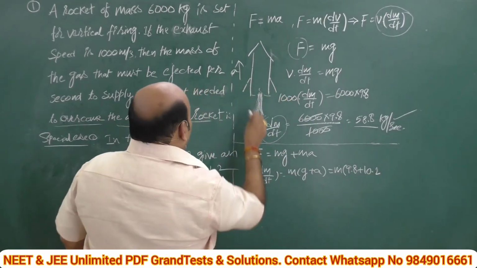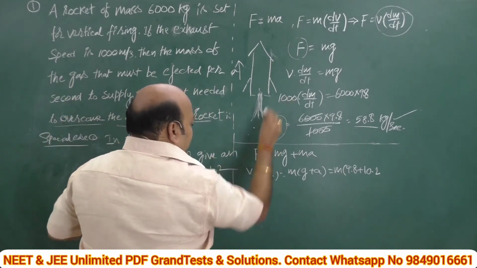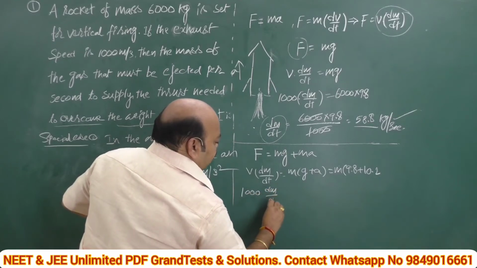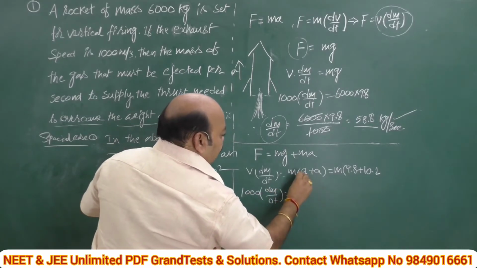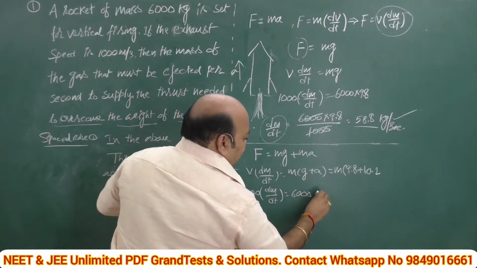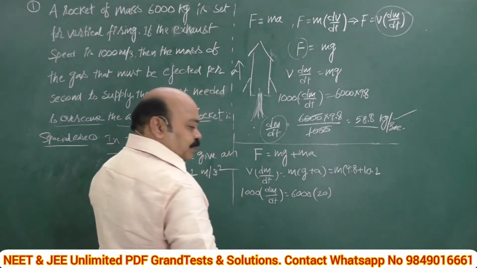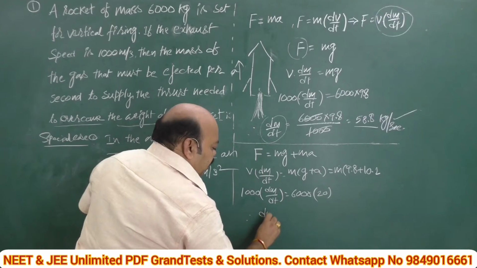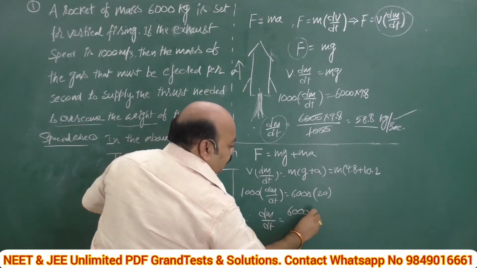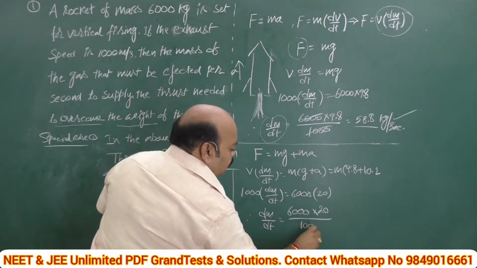What is the value of V? Since it is the previous data, we write the value as 1000. So 1000 into dm by dt is equal to the mass, 6000 kg, into 9.8 plus 10.2, nothing but 20. Last step: dm by dt is equal to 6000 into 20 divided by 1000.